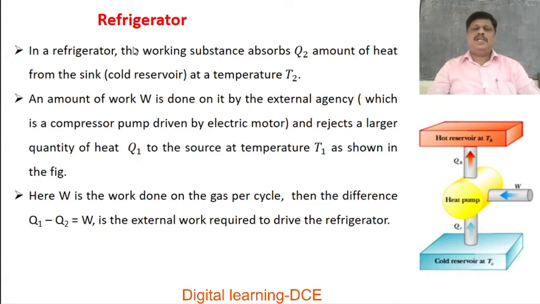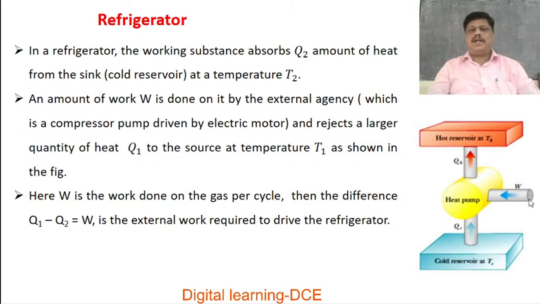In a refrigerator, the working substance absorbs Q2 amount of heat from the sink, that is from the cold reservoir at a temperature T2.